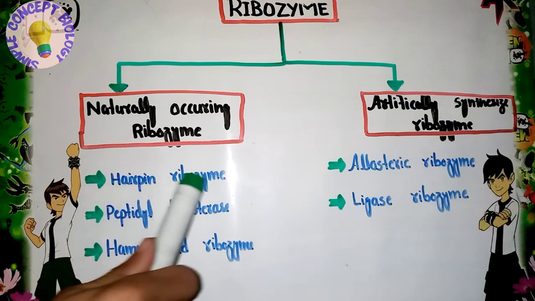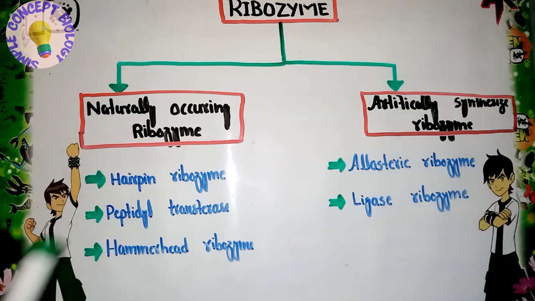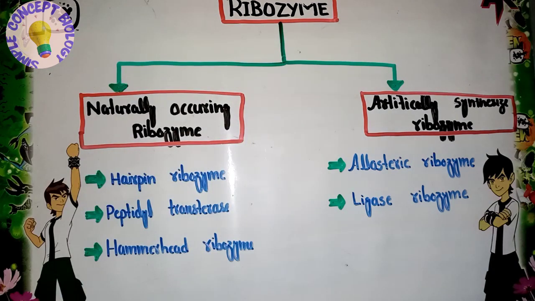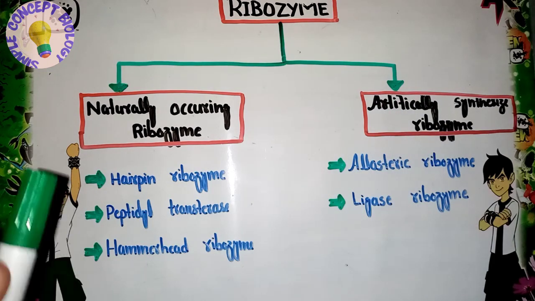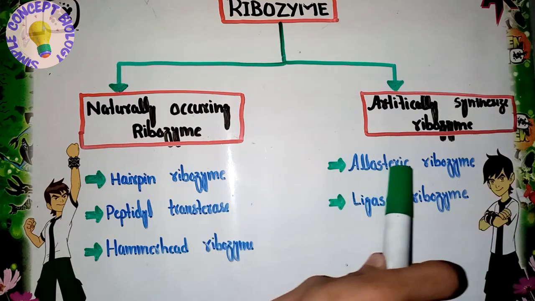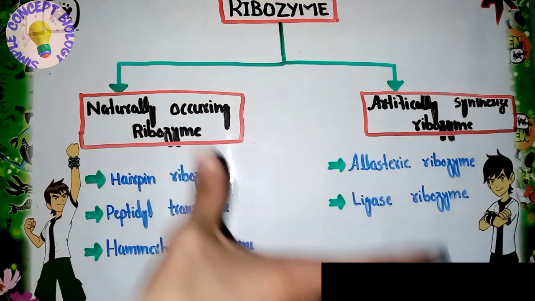The first one is hairpin ribozyme. Peptidyl transferase is also a naturally occurring ribozyme, while the third one, hammerhead ribozyme, is also a naturally occurring ribozyme. Those ribozymes which are synthesized in the laboratory are called artificially synthesized ribozyme. We have two examples: allosteric ribozyme and ligase ribozyme. These are examples of the artificially synthesized ribozyme.